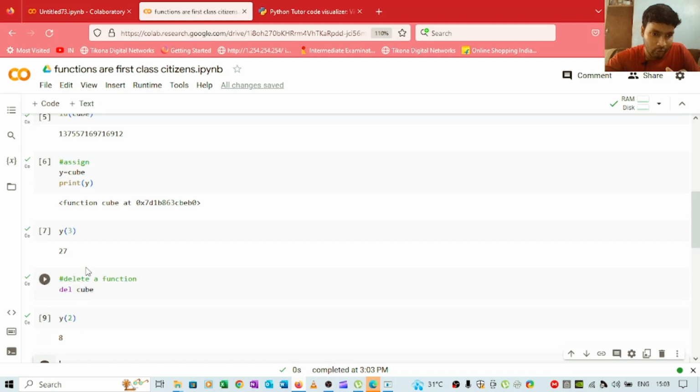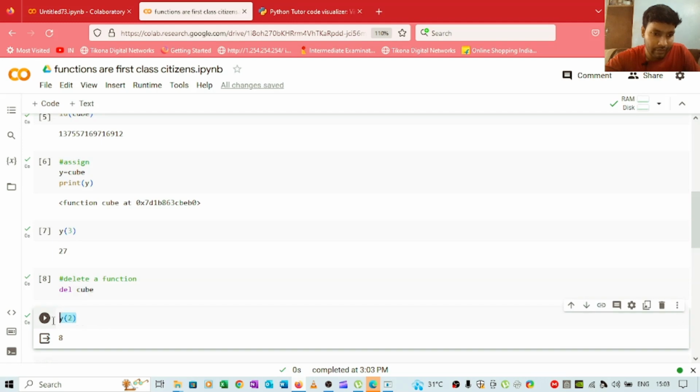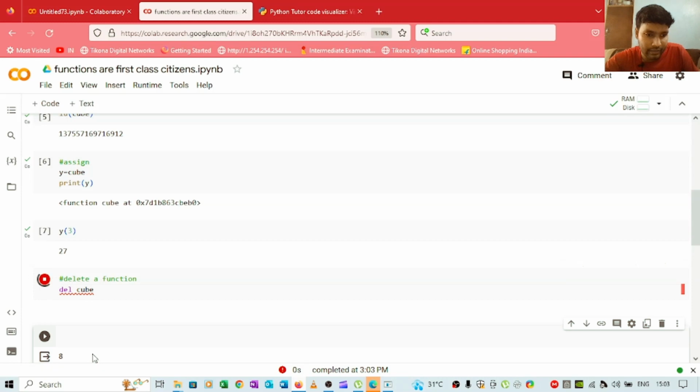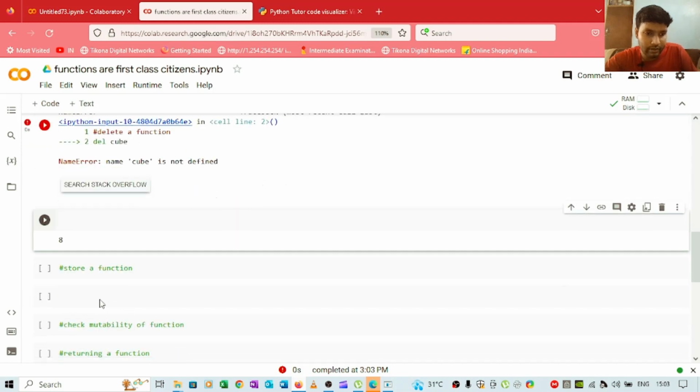Actually I'm getting the output, but let me check why. I guess I have not run the cell. So if I run the cell here, we have run the cell, and now I will call the function by the name of cube.